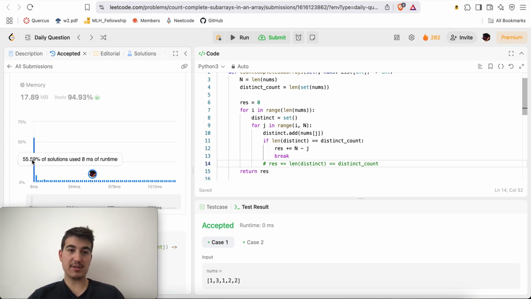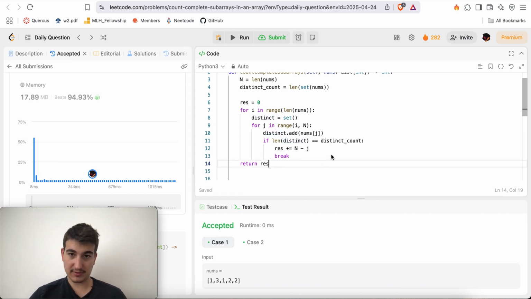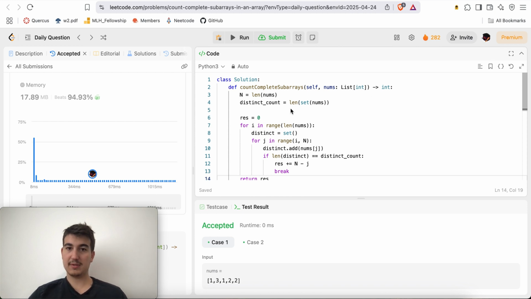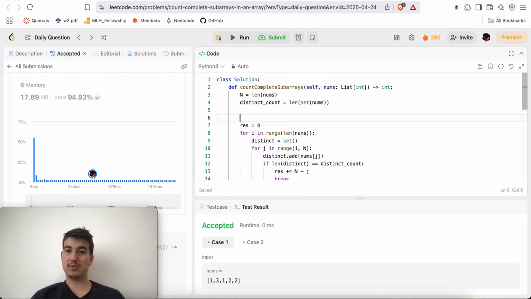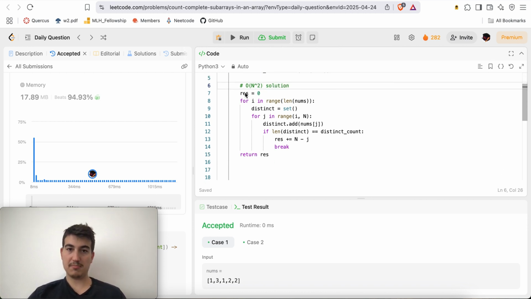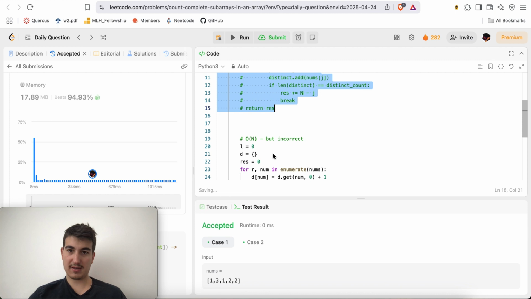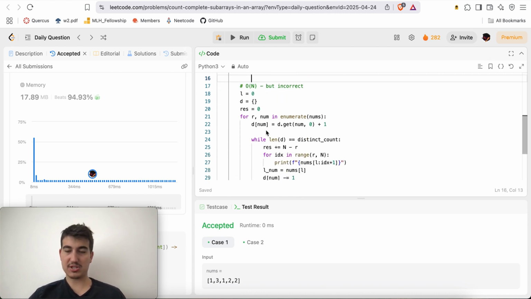But yeah, it is crazy how much lag I have. I hope I just don't freeze, that's all I care about. That was the O of n squared solution. But yeah, my off the bat intuition was to do an O of n thing. Now I gotta figure out why this guy's just not correct.